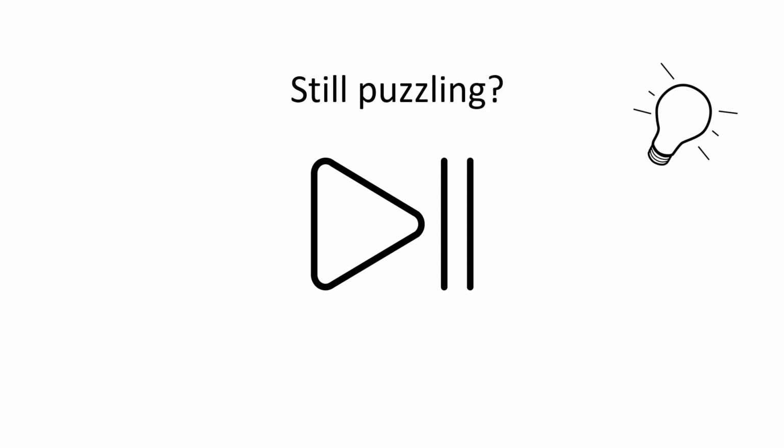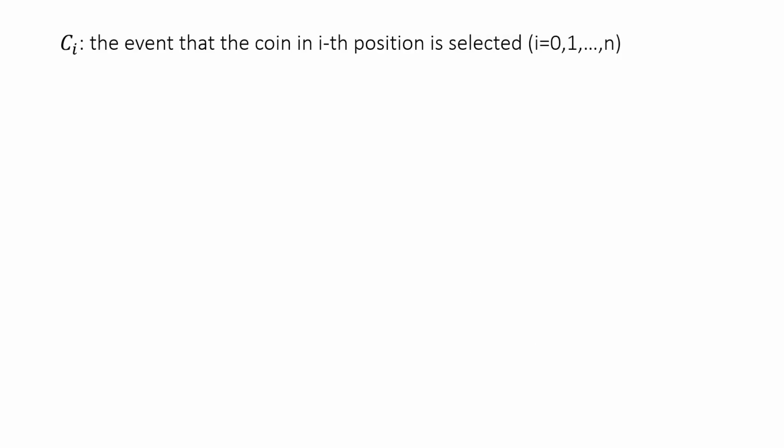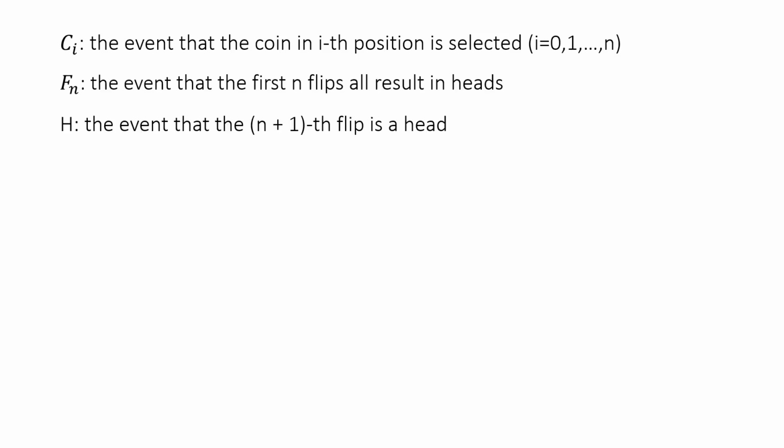Alright, if you are still puzzling with the problem, let us explain it to you right now. For convenience, let Ci be the event that the coin in ith position is selected, and note that i begins with 0. Let Fn denote the event that the first n flips result in heads, and finally let H denote the event that the n plus 1 flip is a head. So what we need to find is P(H given Fn).